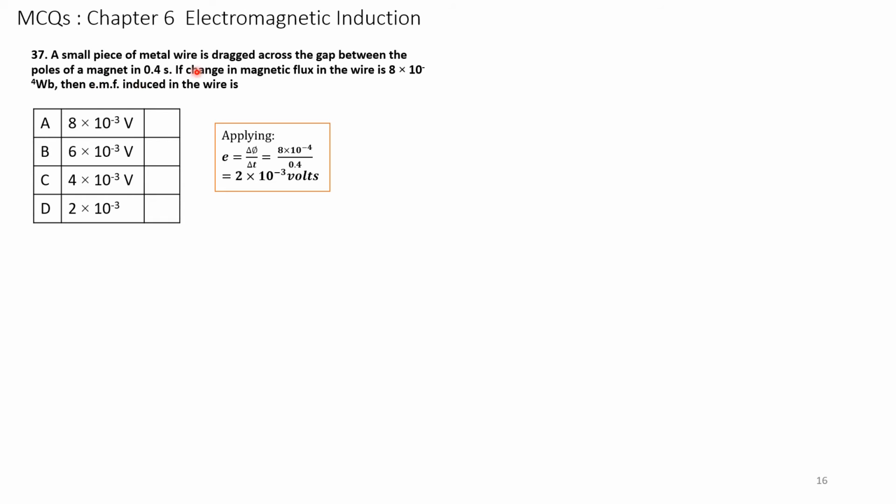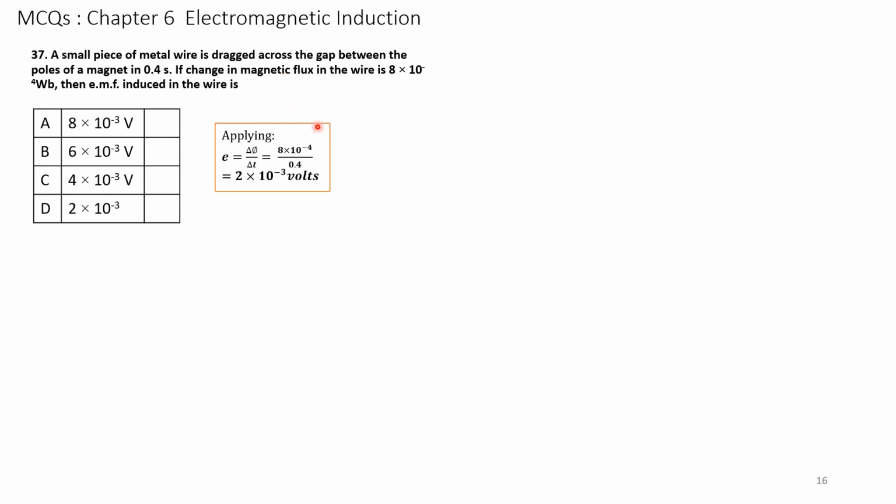A small piece of metal wire is dragged across the gap between the poles of a magnet in 0.4 seconds. So, a piece of metal wire between the poles of a magnet, here the wire is moving, in 0.4 seconds. If the change in magnetic flux of the wire is 8 into 10 to the power of minus 4 Webers, then the EMF induced in the wire is. Here change means d phi by dt.